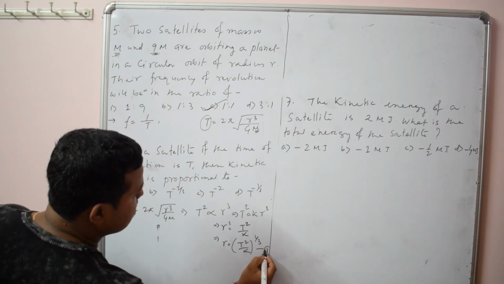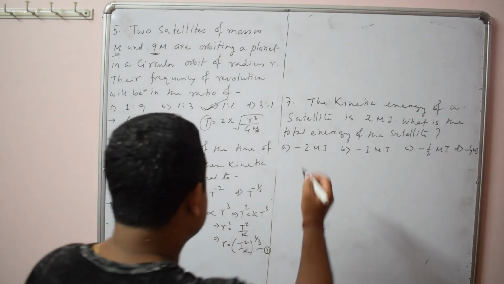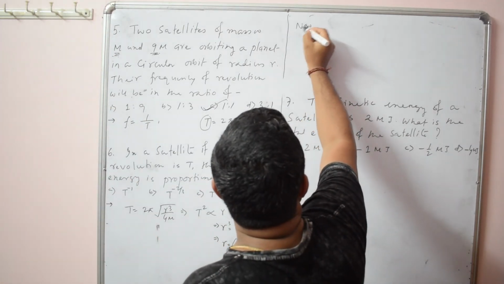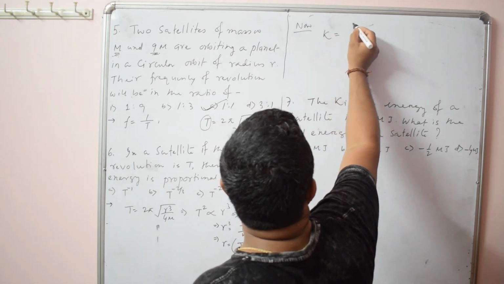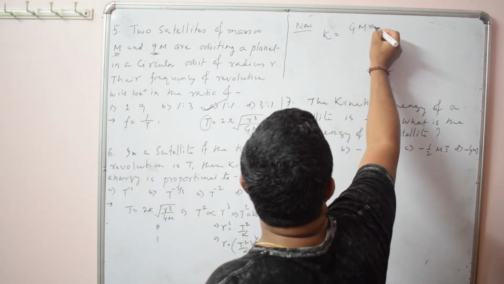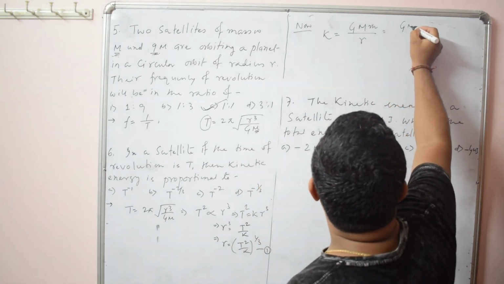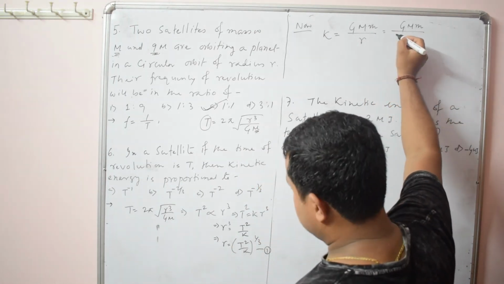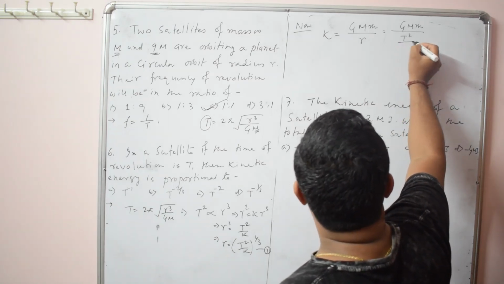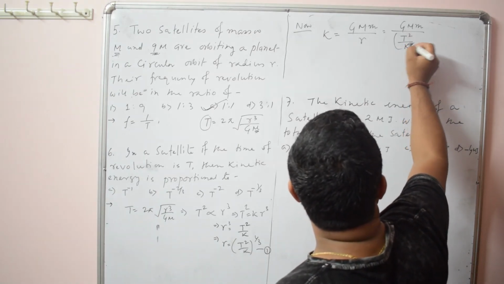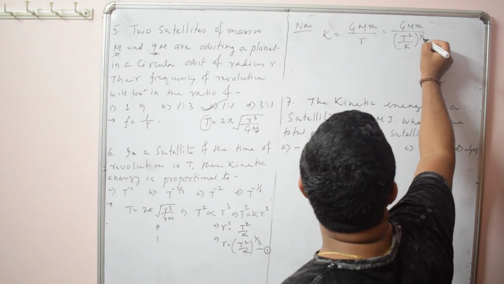So this is r. Now you have to find out kinetic energy. You know the formula of kinetic energy, that is GMm by r. Here you put the value of r, so GMm by t square by k to the power 1 by 3.